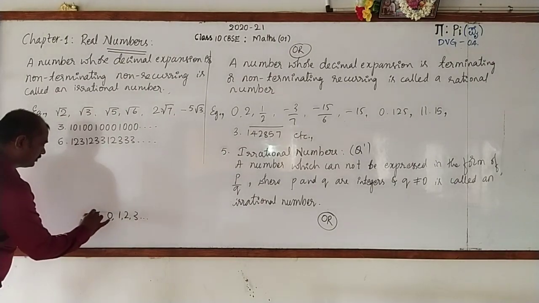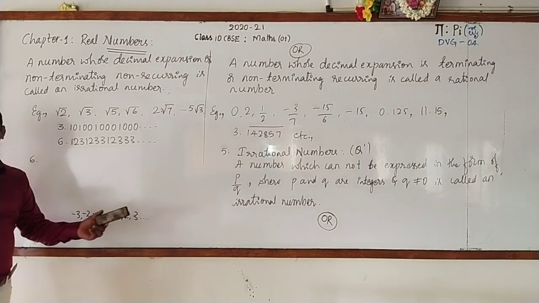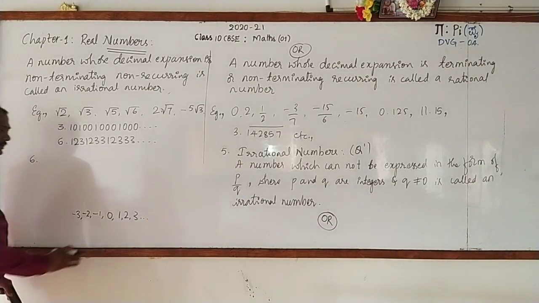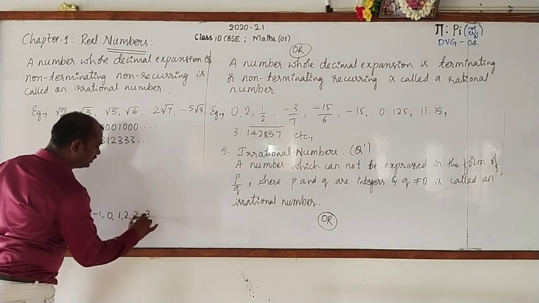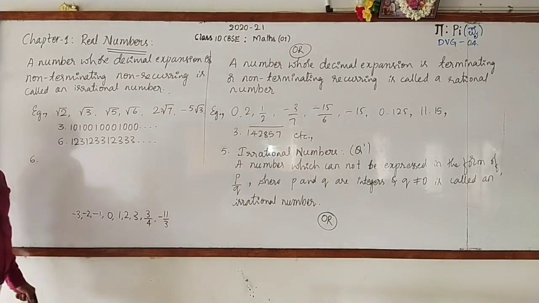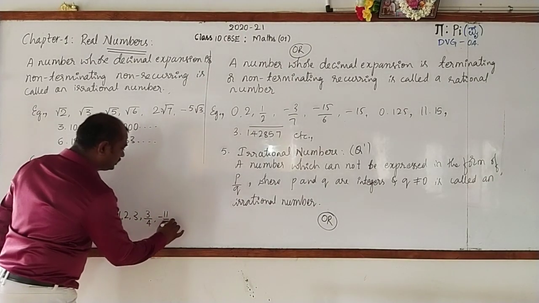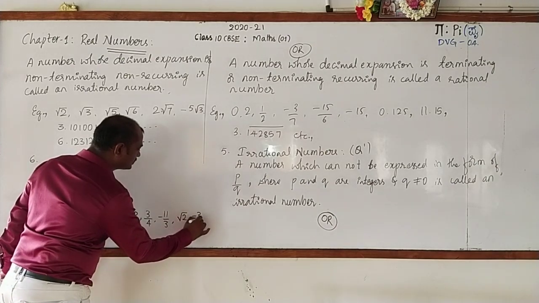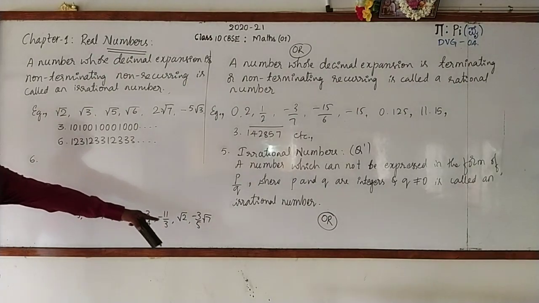If you take -1, -2, -3, and so on, they are all integers. If you take numbers which can be expressed in the form of p by q, 3 by 4, -11 by 3, and so on, you can say they are rational numbers. If I write root 2, -3 by 5, root 7, they are irrational numbers.